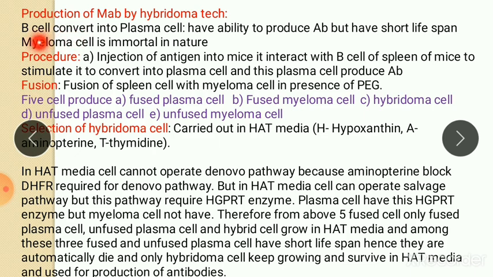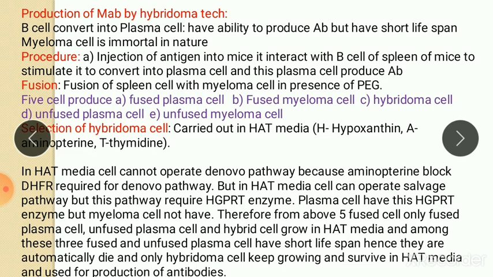Now the actual procedure of hybridoma technology. First of all, the antigen against which antibody is to be produced is injected into a lab animal, generally mice.